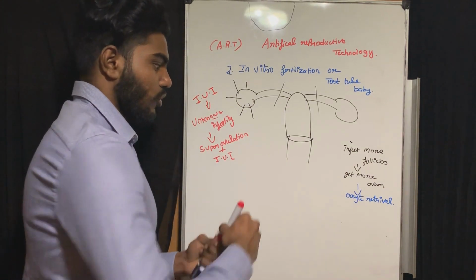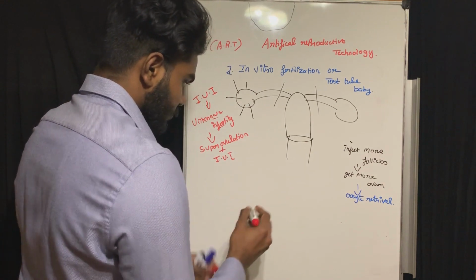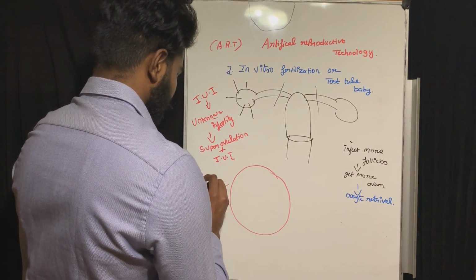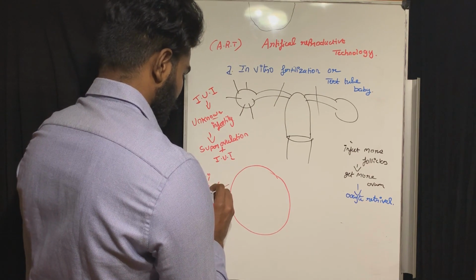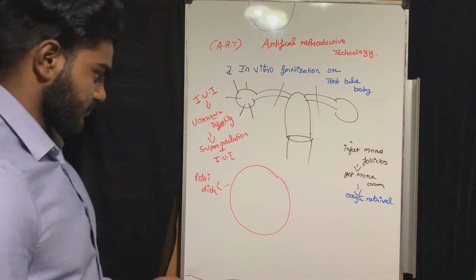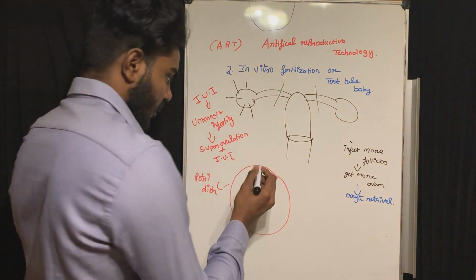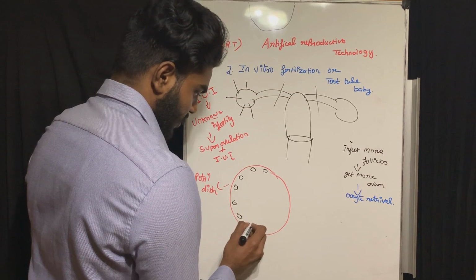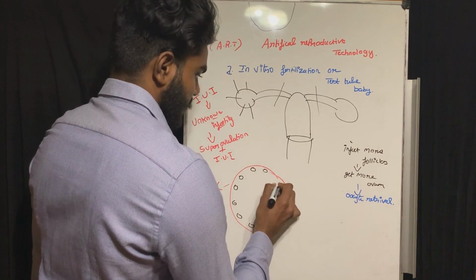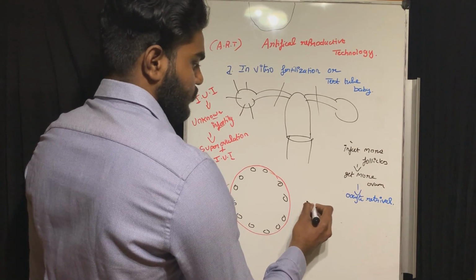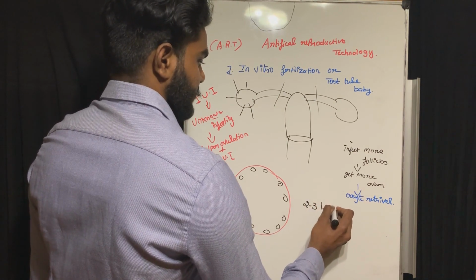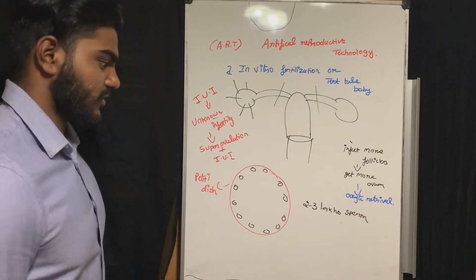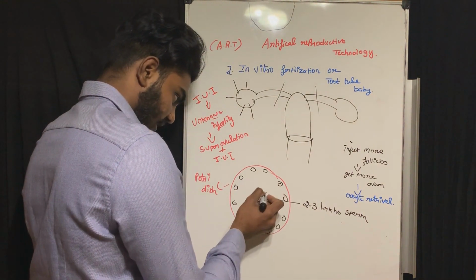Now the ovum is ready, so I am going to take one petri dish. In that petri dish, I will put the ovum around the dish, and I will take nearly 2 to 3 lakh sperms and put them there.